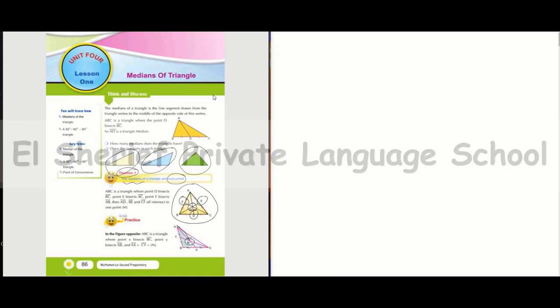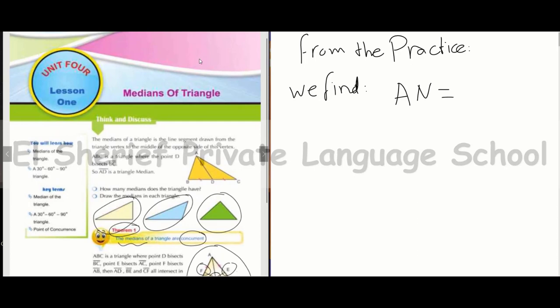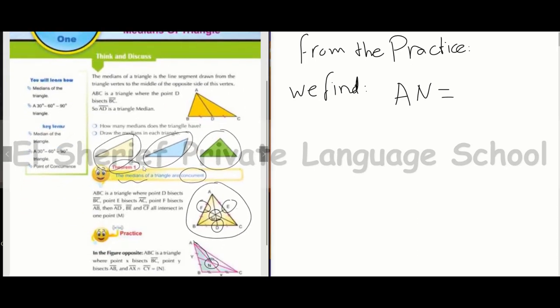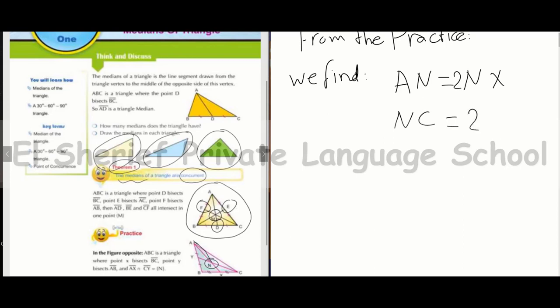Similarly, if we measure the length of CN and the length of NY, we find from the practice that AN equals twice NX and NC equals twice NY.